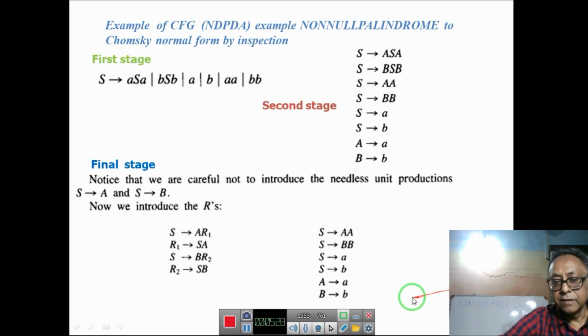Here we have done this. Instead of ASA, we have taken R1 to SA. And for BSB, we also take R2 equal to SB. So ultimately we had 4 rules here and 6 here; we have 5 rules and you have 10 rules, but it's much simpler for the parser. In any book you can find that if there are n rules, in Chomsky's normal form it can be at most n squared, not more than this. But these rules are much simpler.